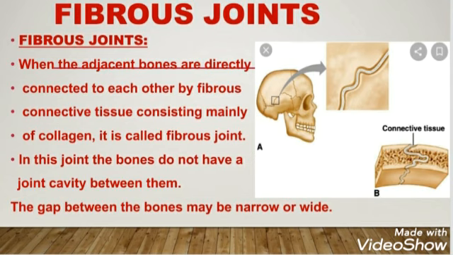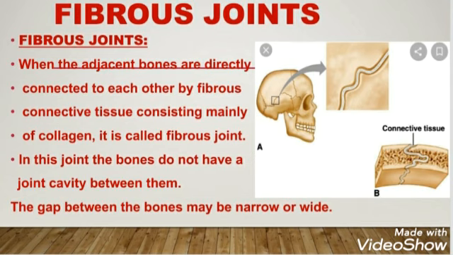Second point is, in this joint the bones don't have a joint cavity between them. What is a joint cavity? It is a cavity which is present between the two bones in a joint, and this cavity is filled with some type of fluid. But in these types of joints there is no such cavity, so there is no fluid, but instead the two bones are directly attached to each other by means of collagen, and the gap between the two bones may be narrow or wide.